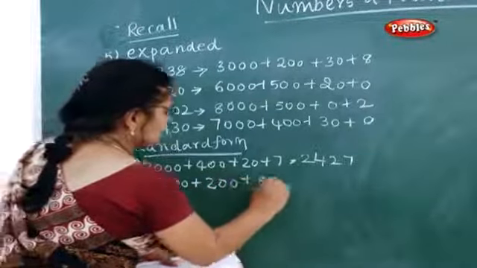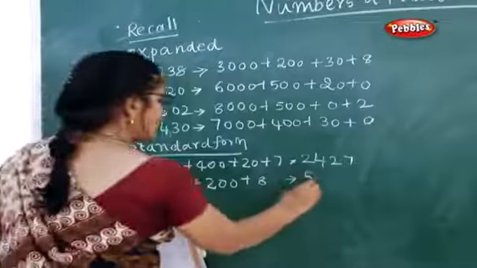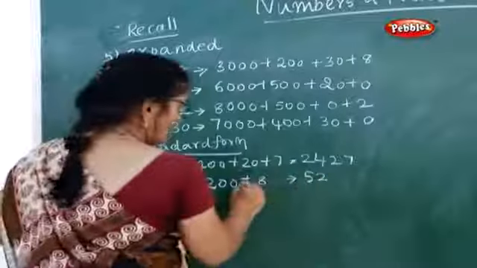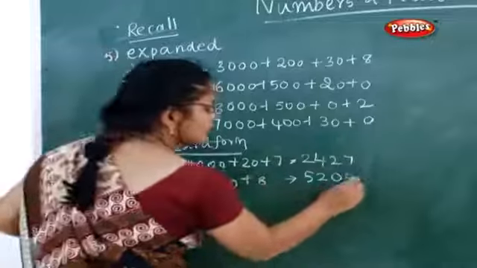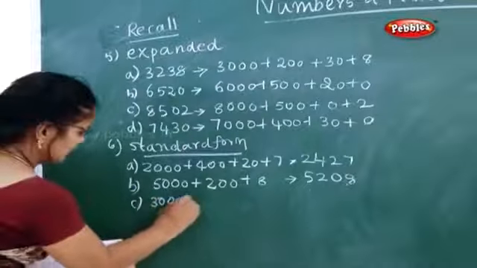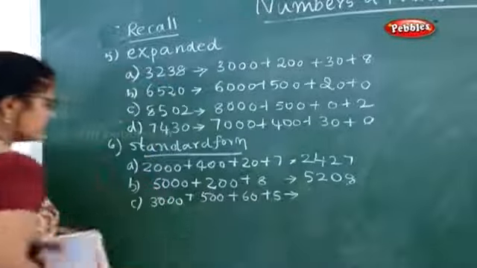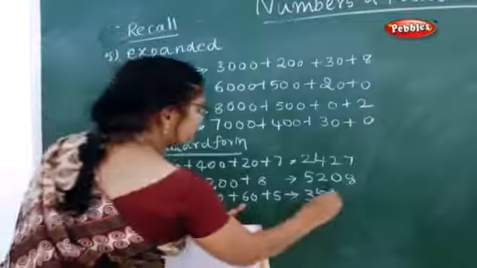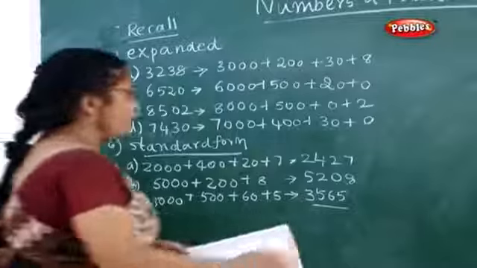Now what is the next one? 5000 plus 200 plus 8. Now how will you write this? You write 5, then 2 in the hundreds place. In the tens place it's not given, so you write 0. Now what is the ones place? 8. So 5208. Now what is the next one? 3000 plus 500 plus 60 plus 5. 3 in thousands, hundreds 5, tens 6 and ones 5. So 3565.